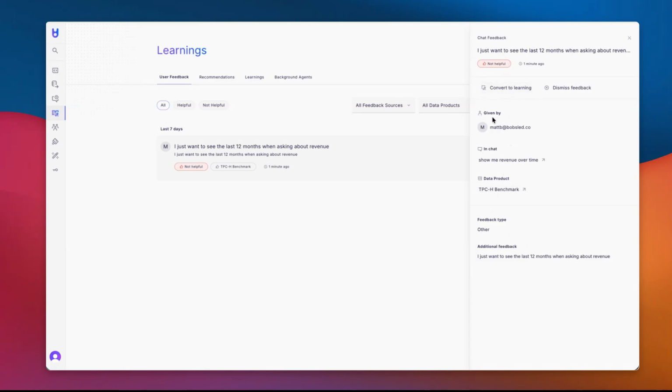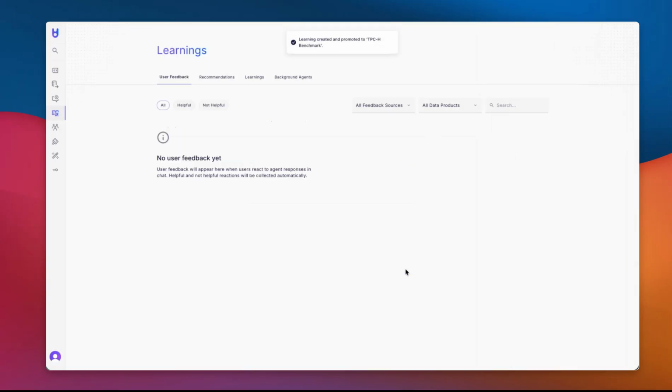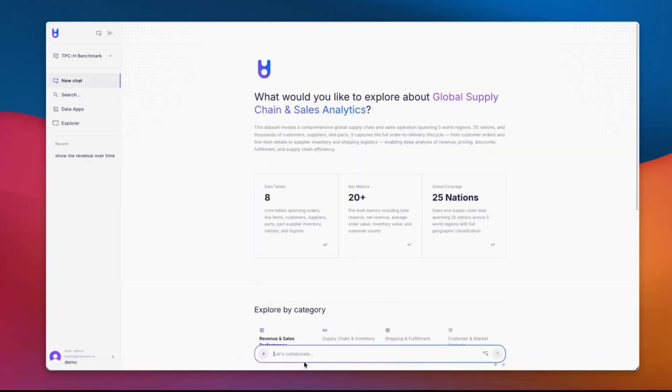But the powerful thing here is that you can immediately convert this to a learning. And a learning is a data product wide adjustment to the context and the semantic layer. And this is how Bobsled is building an AI data agent platform that allows your context to grow and evolve simply with user usage. We can see now we have a learning. This learning has been applied with everybody. So let's try ask that question again.